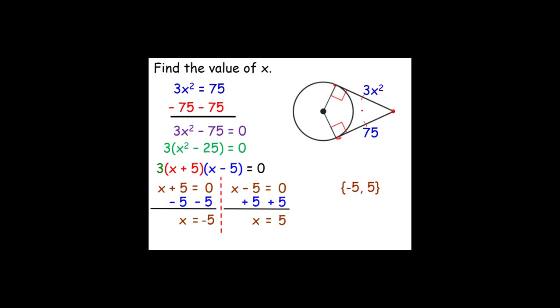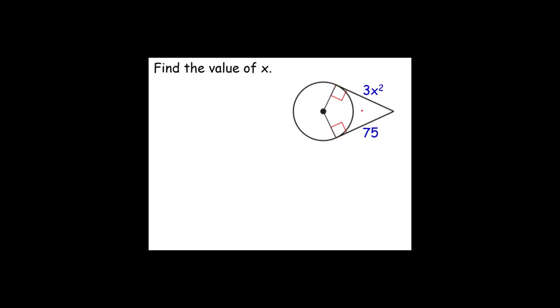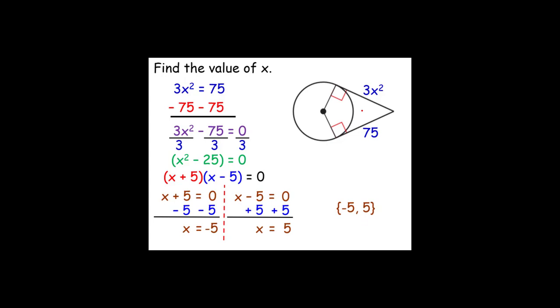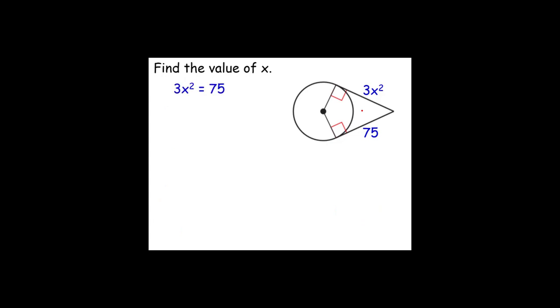Let's take a look at a slightly different variation. We would subtract 75, but instead of factoring out the 3, since this is an equation, I could actually divide through by 3. Notice I have the difference of squares, x plus 5 times x minus 5. Use a zero product property and simplify. And the third way. Instead of subtracting 75, I would divide by my coefficient. Now we take the square roots of both sides. That leaves me with the absolute value of x is equal to 5, so x is equal to plus or minus 5. Again, plus or minus 5 means negative 5 or 5.